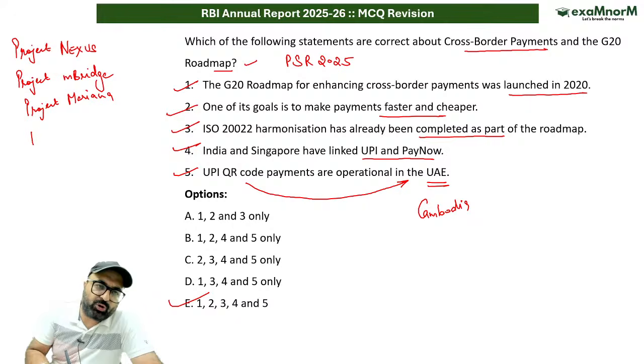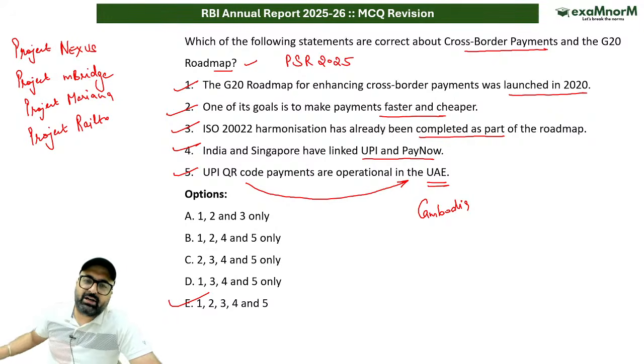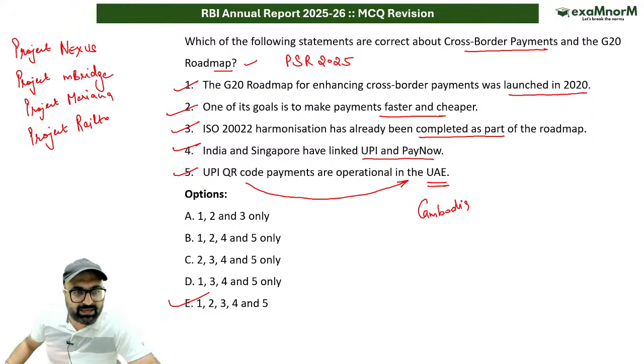Then we have Project Rialto. It is operated by BIS, Bank of France, Italy, Malaysia, and Singapore. It basically focused on domestic instant payment system. These are some of the projects which you need to keep in mind.